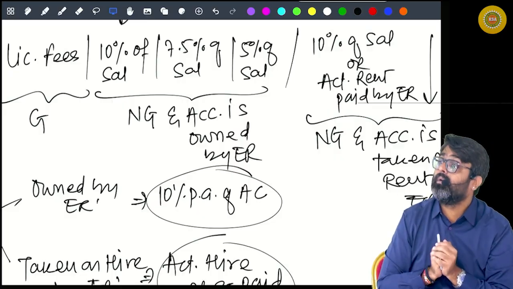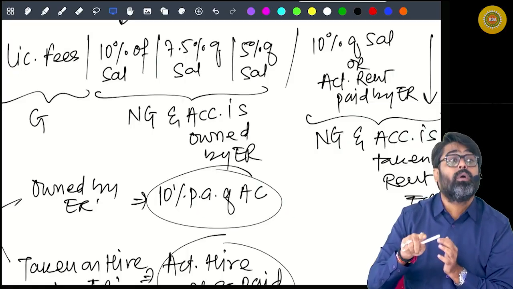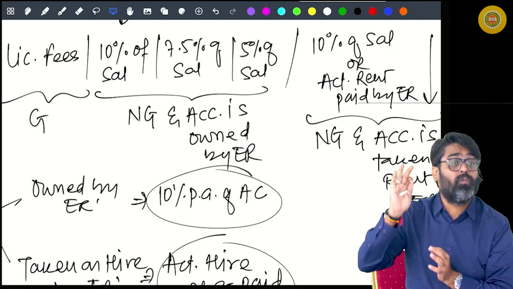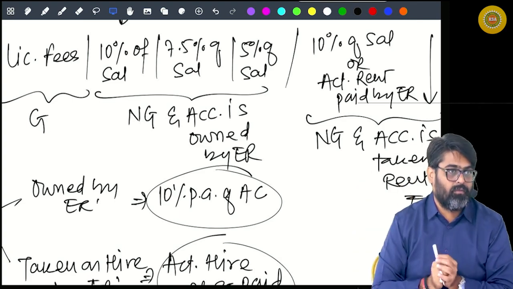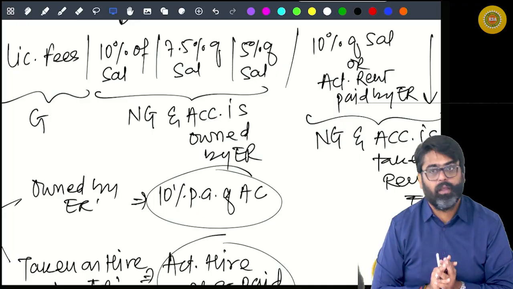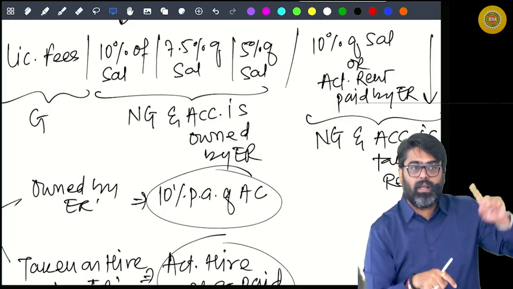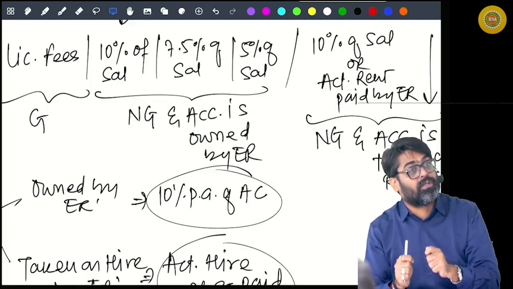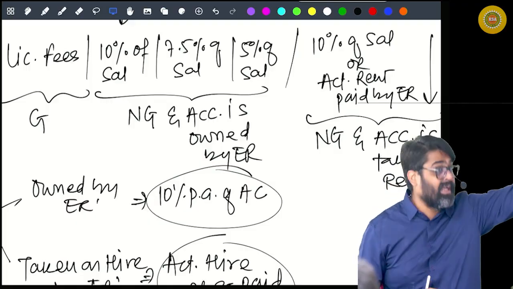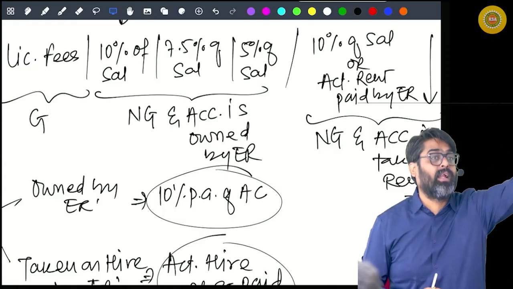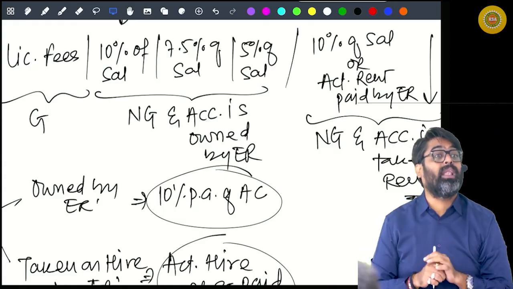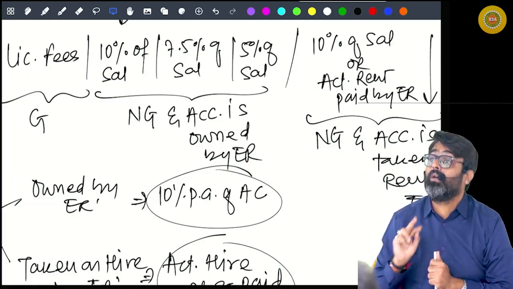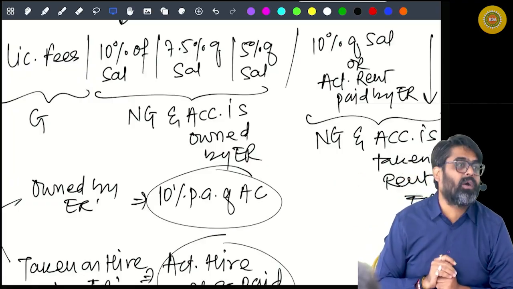Second thing, employer's contribution to provident fund. Third thing, value of all other perquisites, whether monetary or non-monetary. See, the value of any perquisite will be taxable as your salary. So you have to charge the value of all perquisites under the head salaries. You will have to tax it. But don't take those values to calculate this salary. This salary does not include the value of other perquisites. Yes or no?